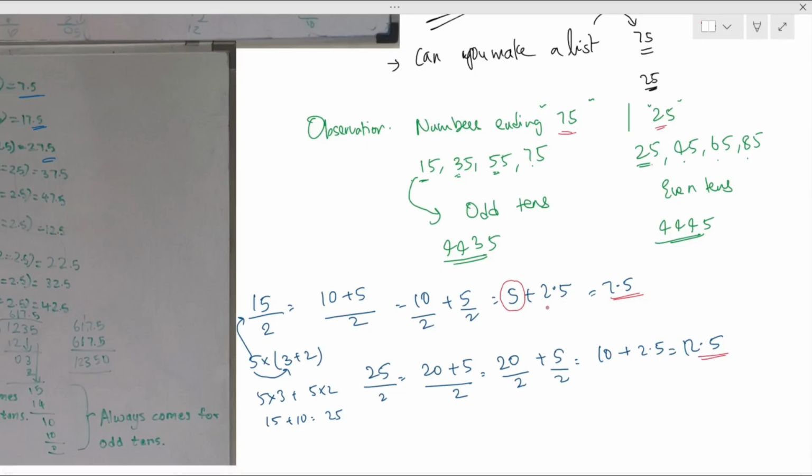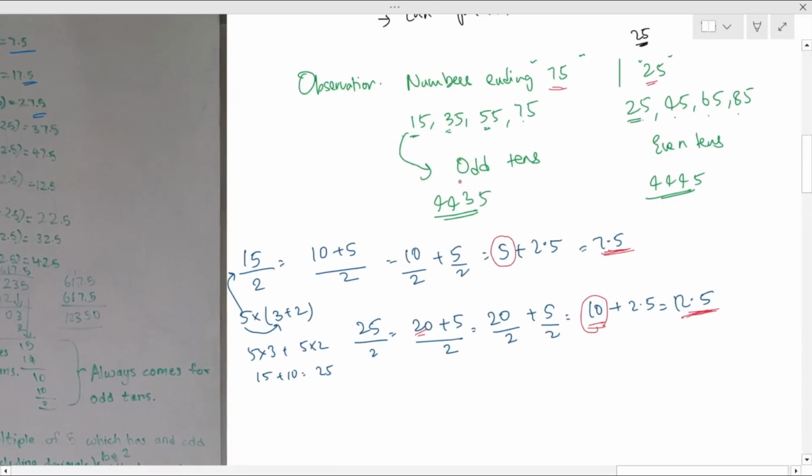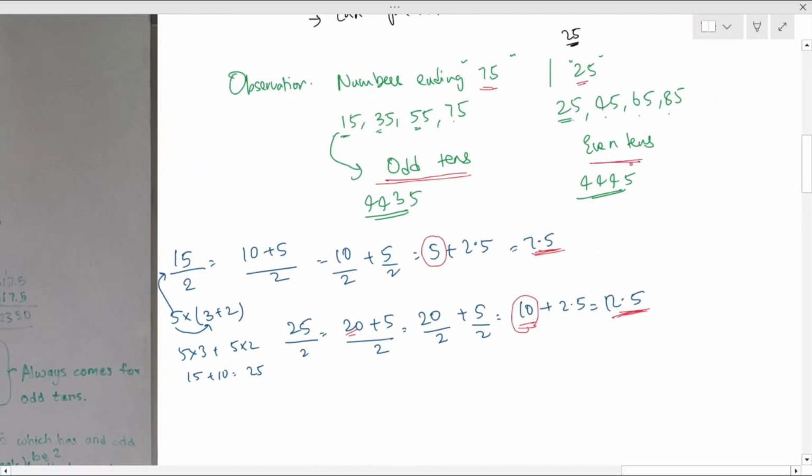And a number ending with 5 plus 2.5 is always 7.5 as the ending digits. And the even number of tens like 20, 40, 60, when they are divided by 2, result only in tens and not fives. So 10 plus 2.5 results in 12.5. And this actually helps her confirm why odd tens, when divided repeatedly by 2, result in 7.5 as the ending digits, and even tens, when repeatedly divided by 2, end with 2.5 as the ending digits.